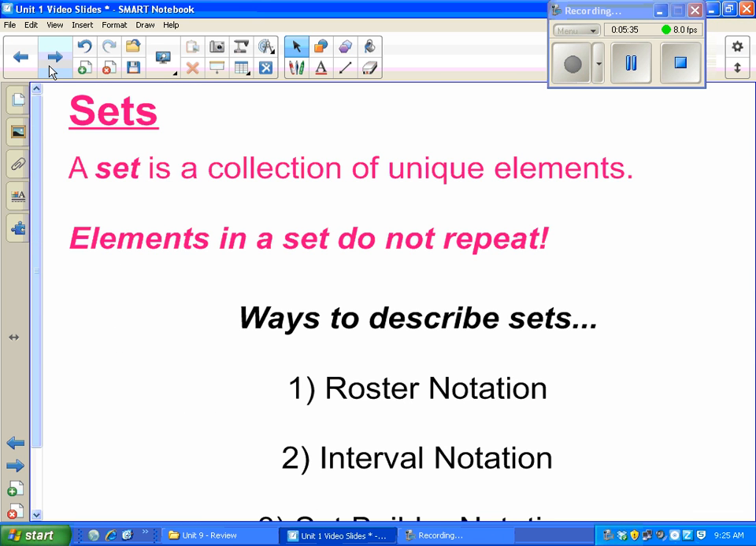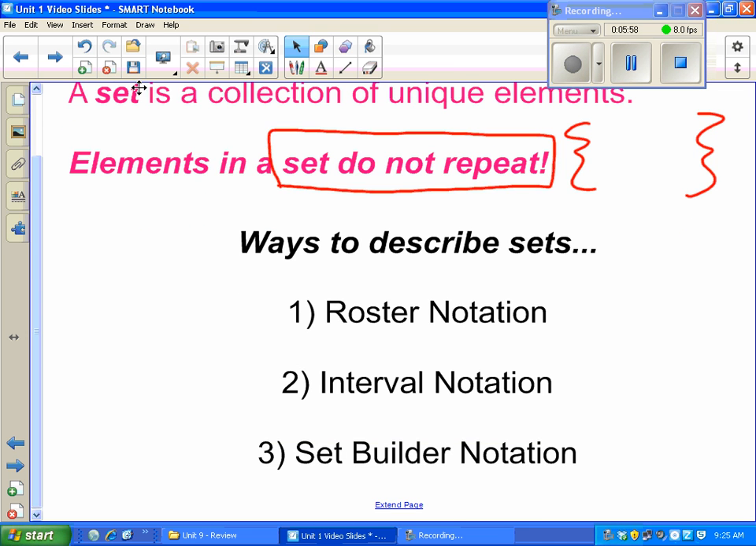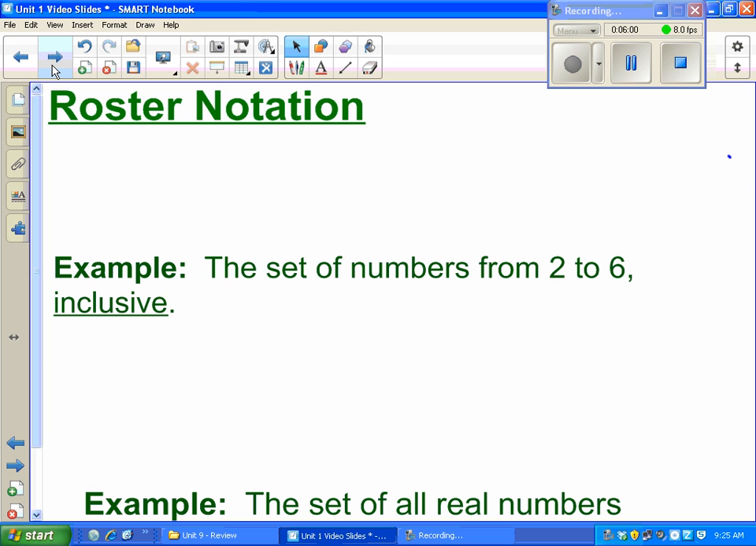Okay, the next part of this unit after numbers was sets. So we have to be able to work with sets in all different ways. Sets is really just a collection of numbers. A lot of times we see sets written in curly brackets. And something important you need to know about sets is that the elements in a set do not repeat. So you'll never see like 2 4s in a set. If a number is in a set, you only see it once. You should also be feeling comfortable working in roster notation, interval notation, and set builder notation.